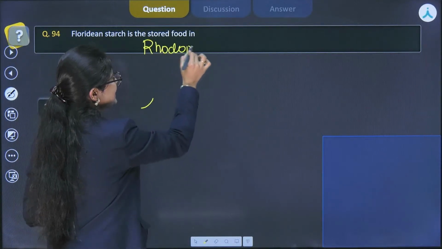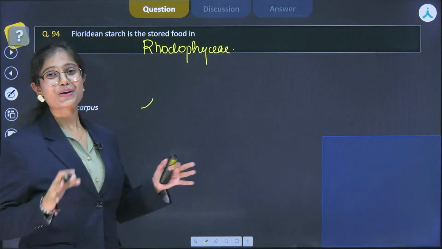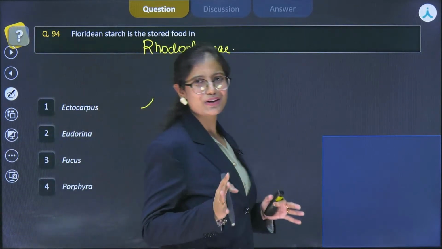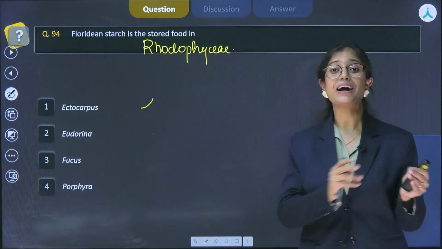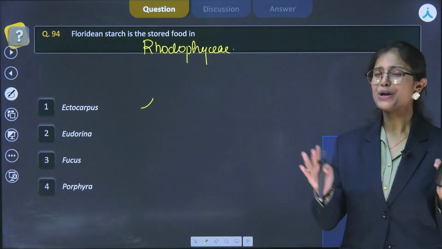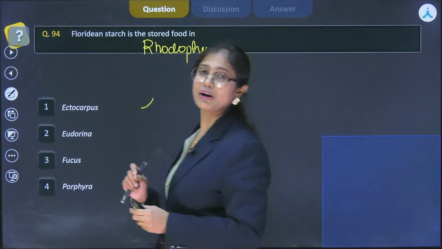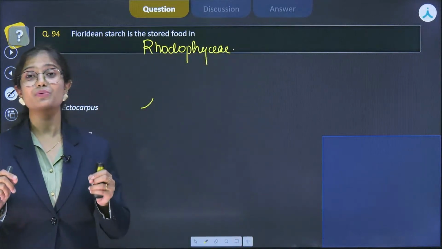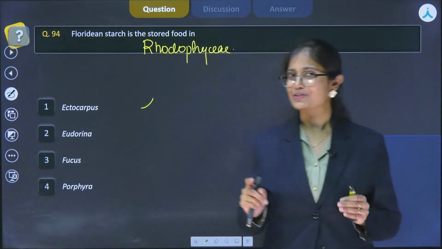So now we haven't memorized the examples yet, right? The examples of Chlorophyceae are Eleutheryx, Chlamydomonas, Volvox, etc. So these are the examples generally asked in the NEET exam, and Spirogyra. If we talk about the brown algae or the members of Phaeophyceae, those are Ectocarpus, Sargassum, Fucus, etc. Right?